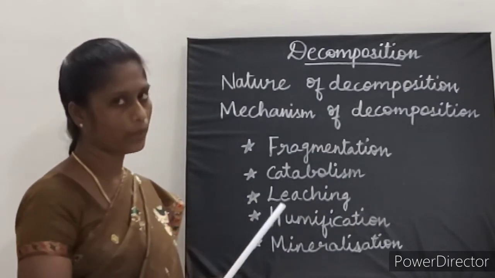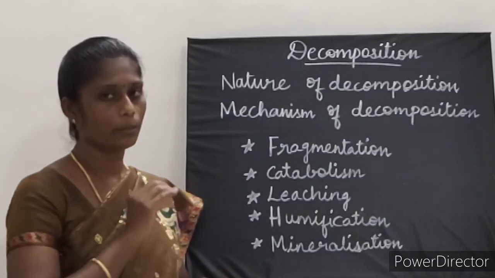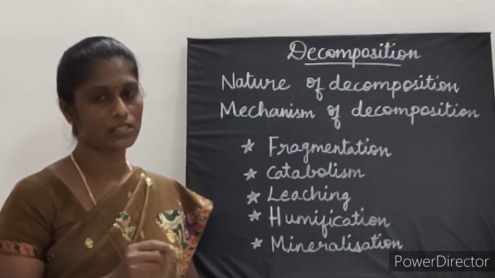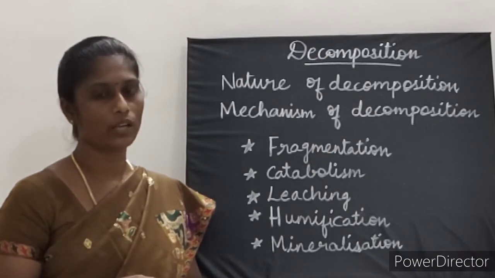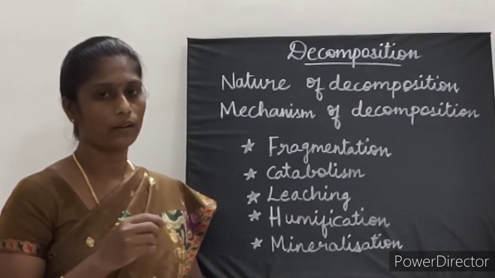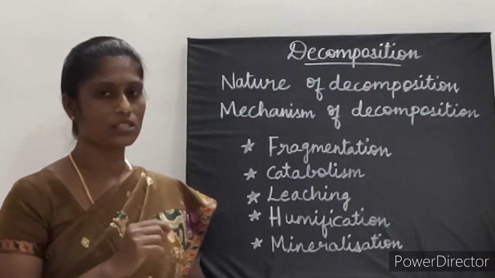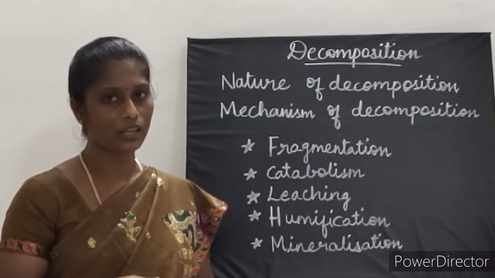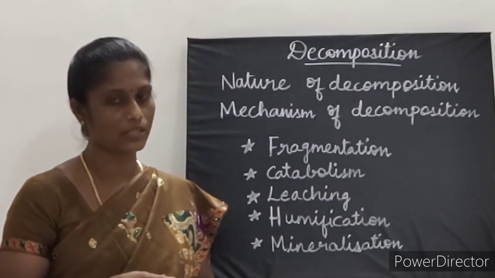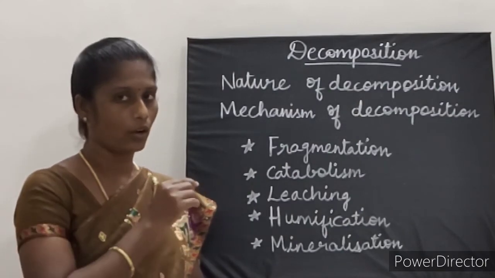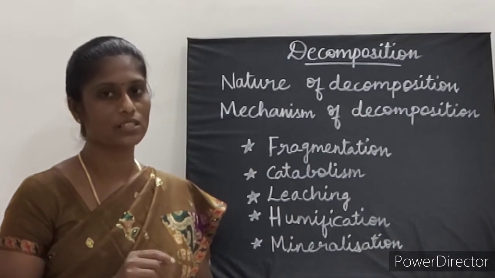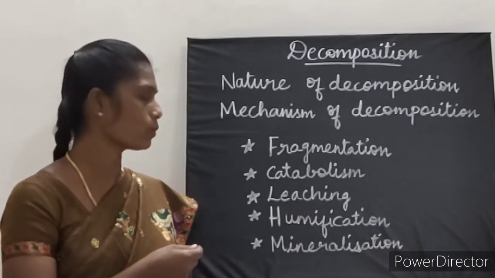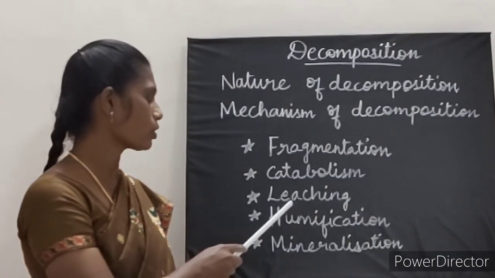Next step is catabolism. This is also a breakdown process. Here the breakdown of organic and inorganic substances into simpler ones. During this process it secretes some extracellular enzymes. With the help of these enzymes, the breakdown of organic and inorganic substances into simpler ones by decomposers is called catabolism.